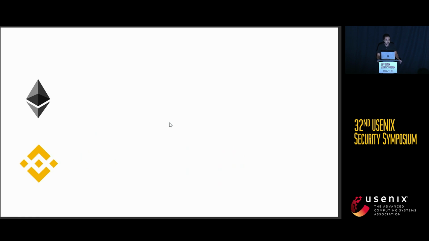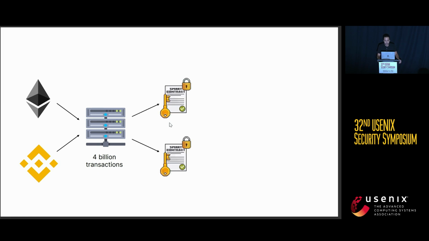So, first of all, we ran two nodes, one for each blockchain, and from these nodes, we analyzed 4 billion transactions, and from these transactions, we extracted all the smart contracts that have been created from the initialization of the blockchains until March 2022.